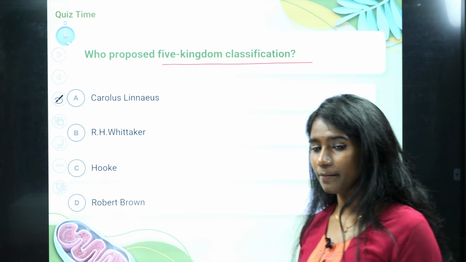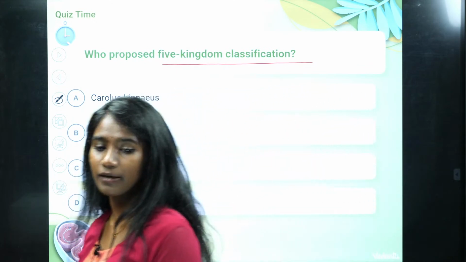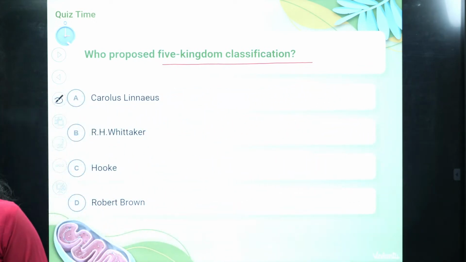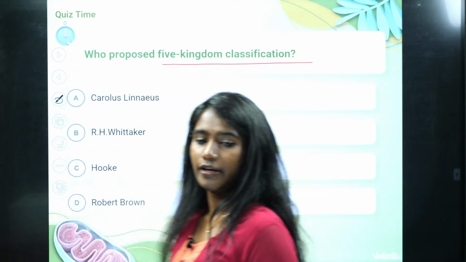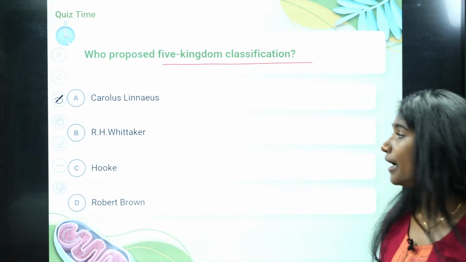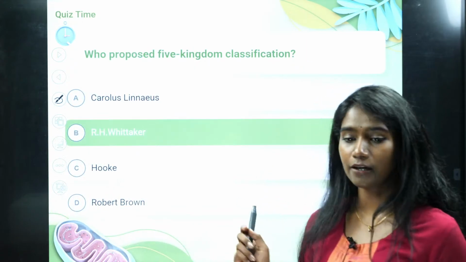Comment your answer in the comment section. Gaurav, can you say? It is R.H. Whittaker, option B.